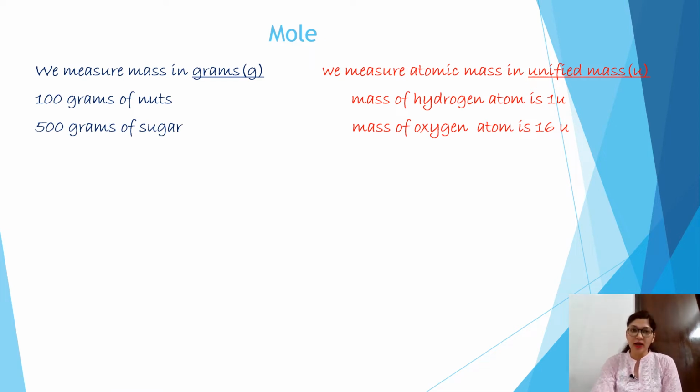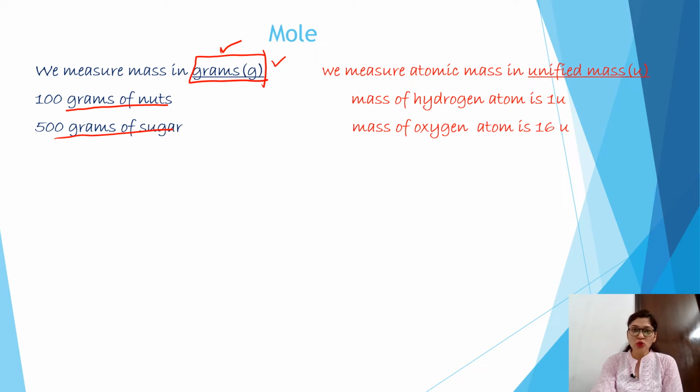Whenever you go to the supermarket and you say 100 grams of nuts, 500 grams of sugar, you measure mass in terms of grams, which is depicted as G. But at the microscopic level, at the atomic level, we can't use the gram unit, as this is a very huge unit for the little tiny atoms.